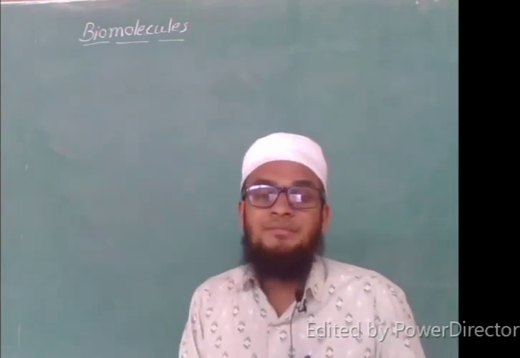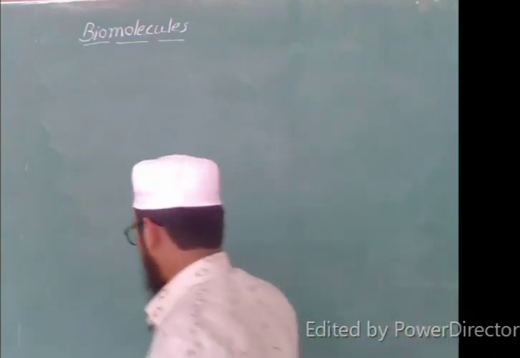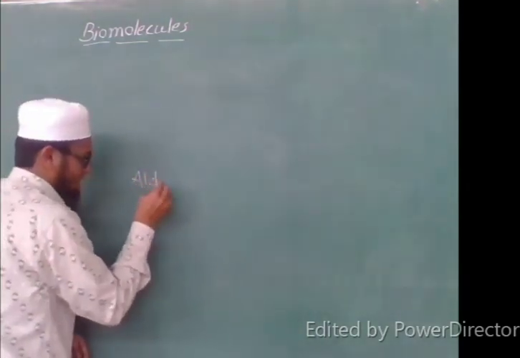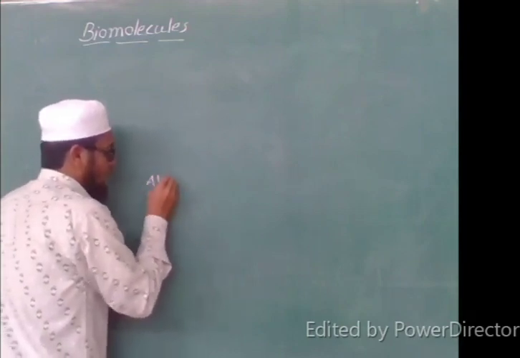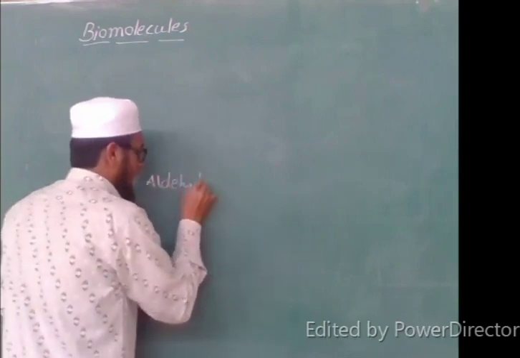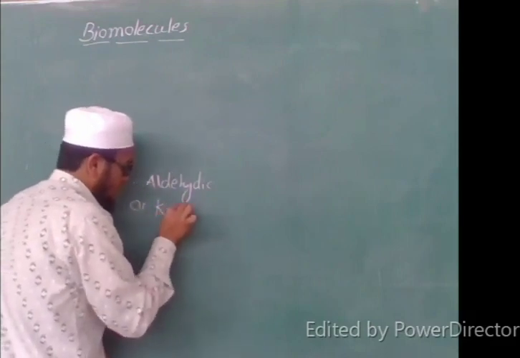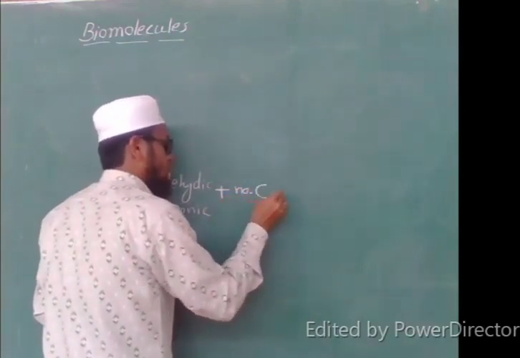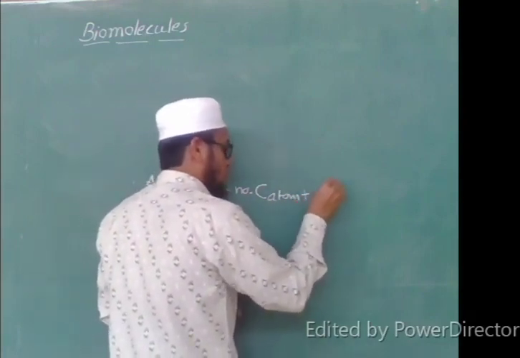Now secondly, I will see whether it is a type of monosaccharide, and I will write OSE. Simple. Now the simple formula I will give you is: first look at the functional group, whether it has an aldehydic functional group or a ketonic functional group. Then add the number of C atoms, meaning carbon atoms. Then you just write OSE.